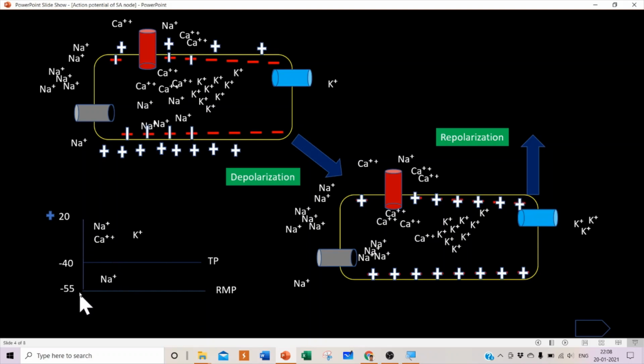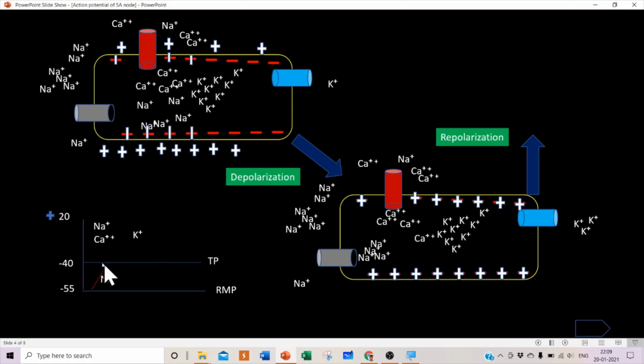So the resting membrane potential of the nodal cell is minus 55. Due to the leaky sodium channel, the membrane potential will change because of the entry of sodium. RMP means resting membrane potential. So from the resting membrane potential, because of the entry of sodium, it goes from minus 55 to minus 40. When the leaky sodium slowly enters the cell and changes the membrane potential from minus 55 to minus 40, that is the threshold potential for the opening of the calcium channel.